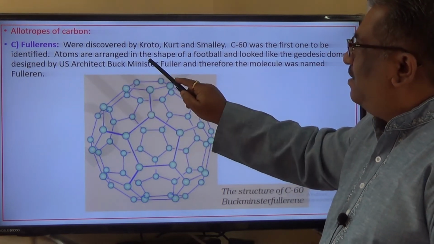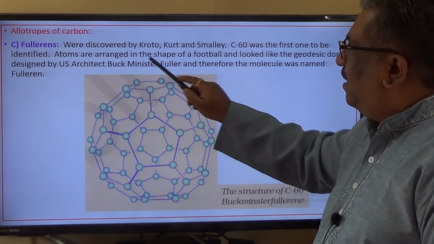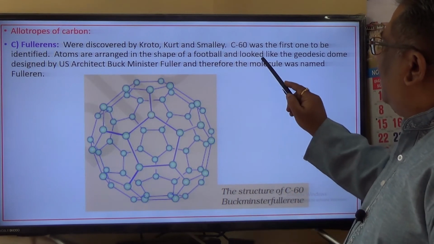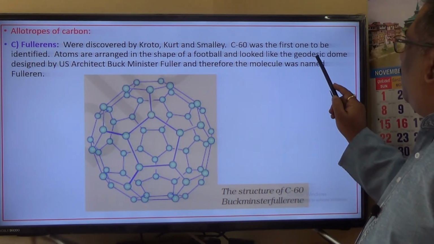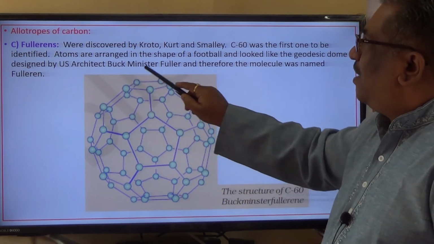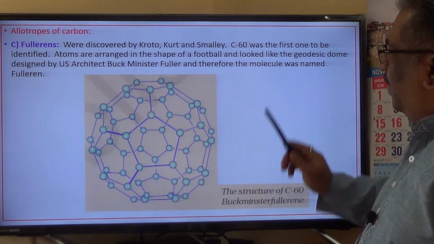Atoms are arranged in the shape of a football. In these fullerenes, atoms are arranged in the shape of a football, and they looked like the geodesic dome designed by US architect Buckminster Fuller, and therefore the molecule was named fullerene.